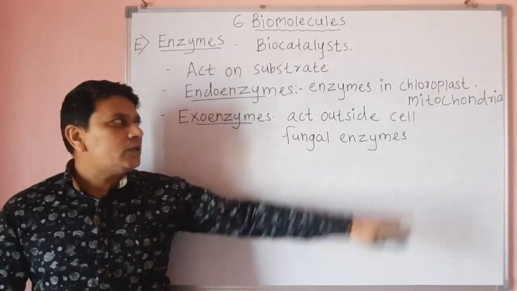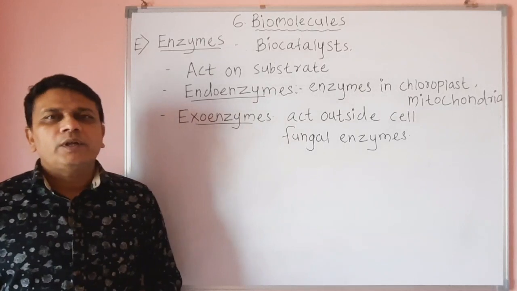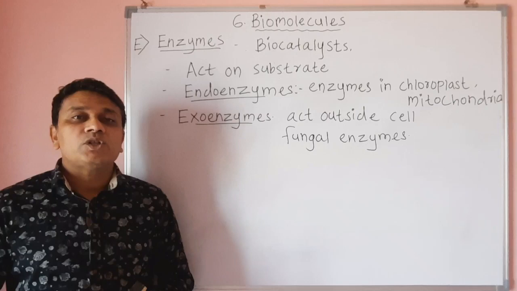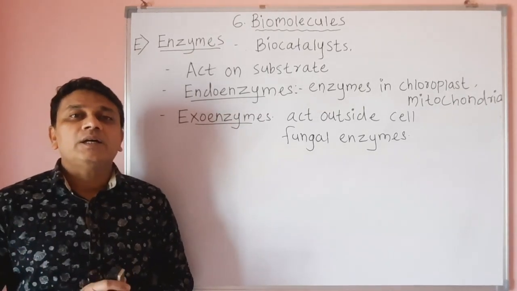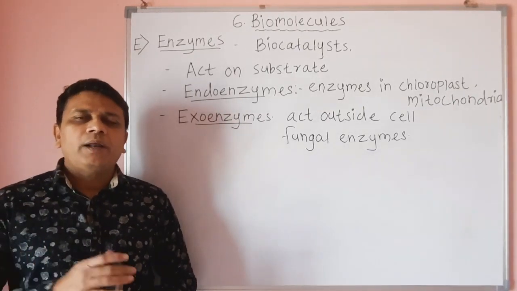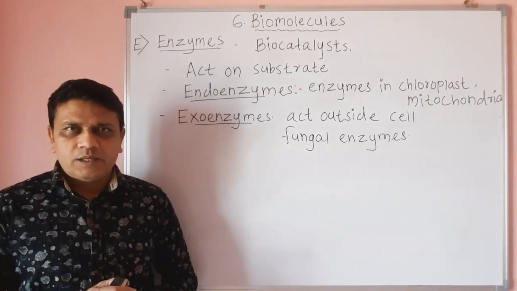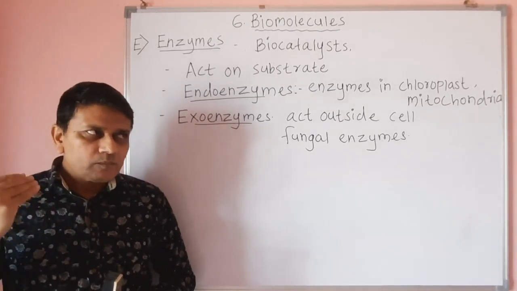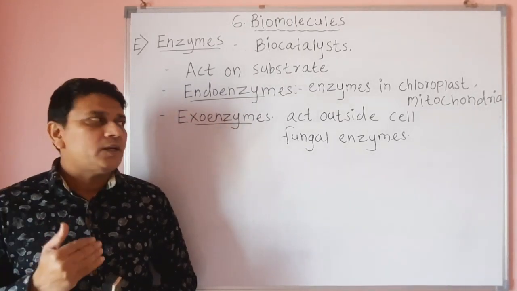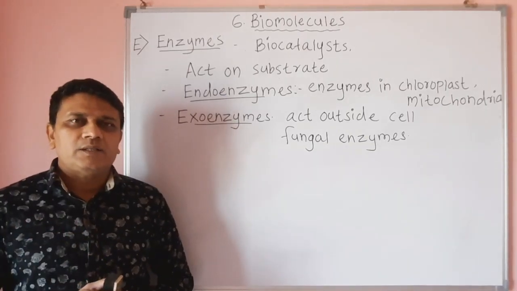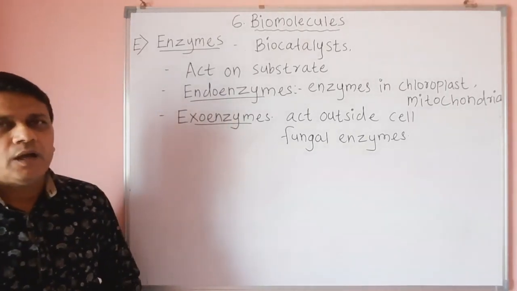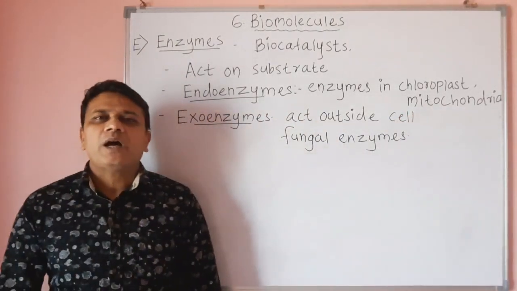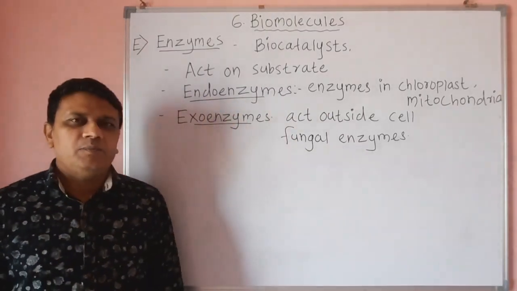Then enzymes produced in mitochondria. Now you know that mitochondria is one of the cell organelles which carry the process of respiration inside the cell. Mitochondria is also called the powerhouse of the cell. So during the process of respiration, different enzymes are essential and these enzymes are produced in the mitochondria. Hence, such enzymes are called endoenzymes.